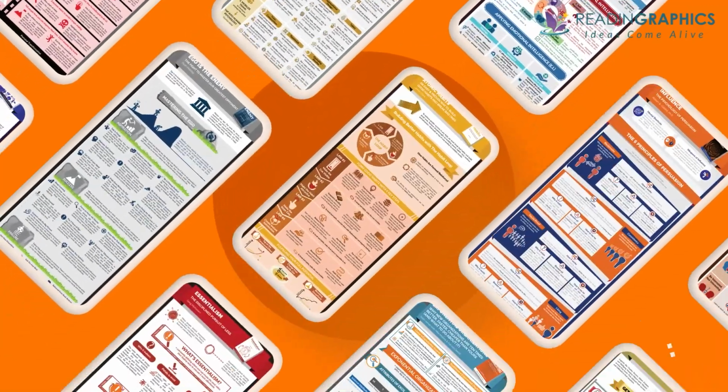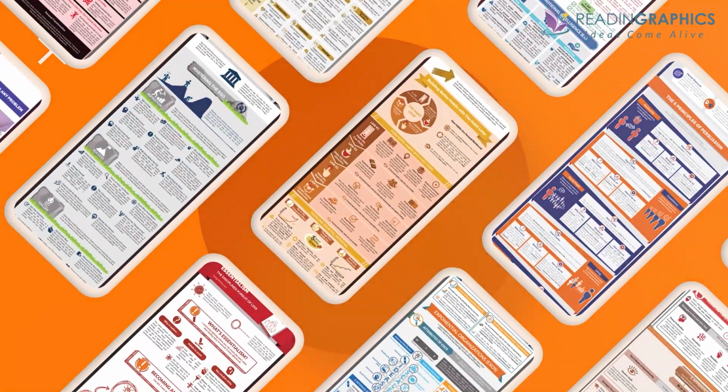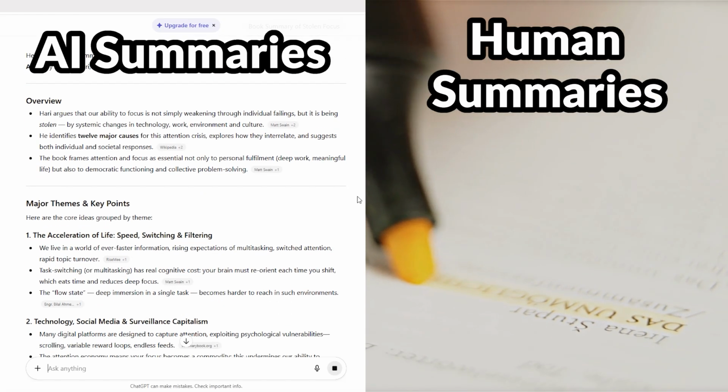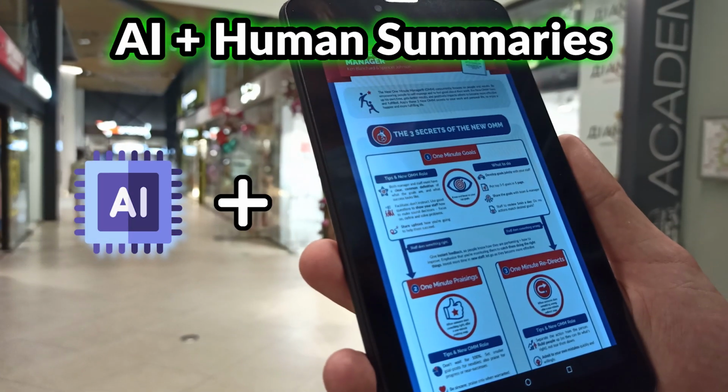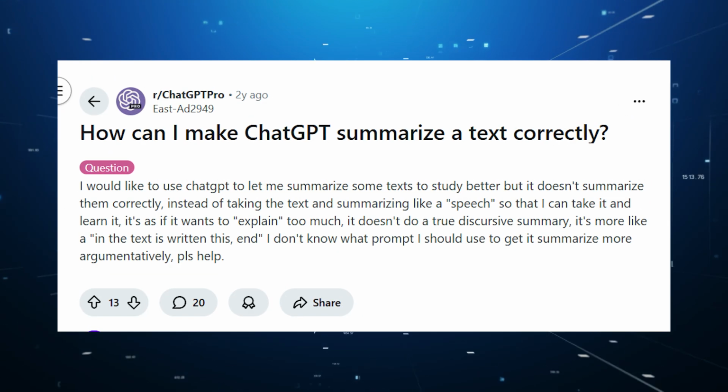At Reading Graphics, we have tested AI summarizers across hundreds of book titles. And today, we'll show you the difference between AI summaries, human summaries, and why the smartest approach is to combine the best of both. If you have tried using AI to summarize books, you have probably noticed that you simply